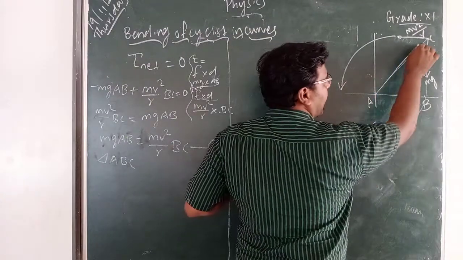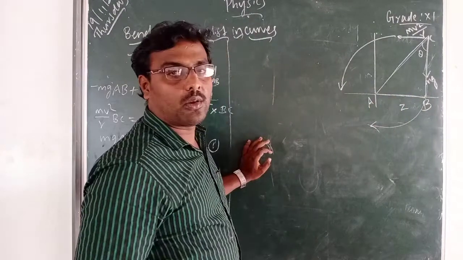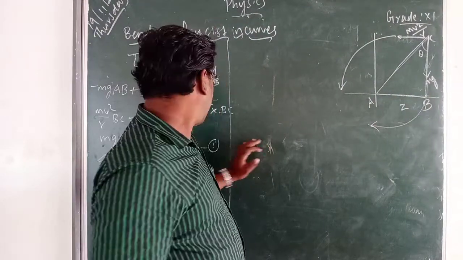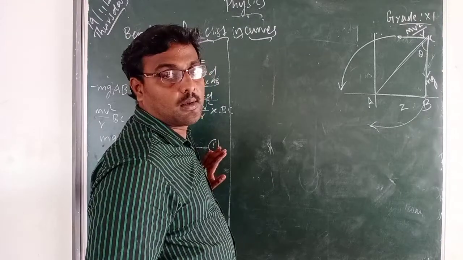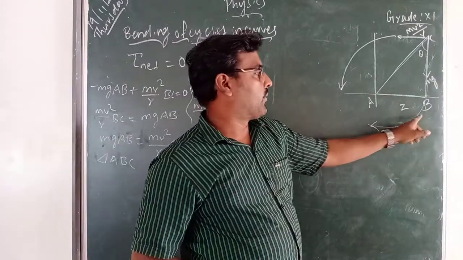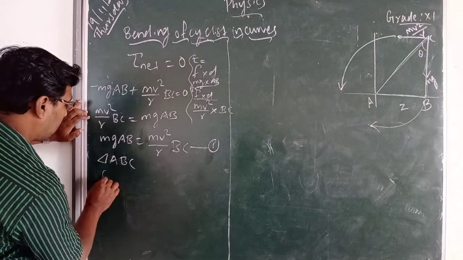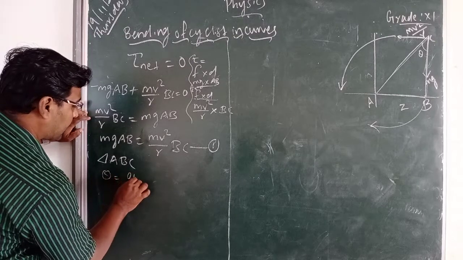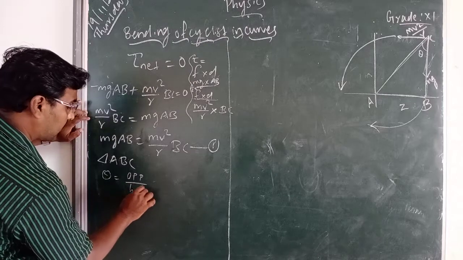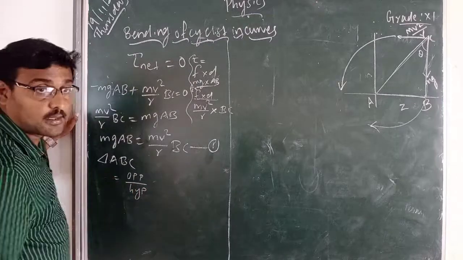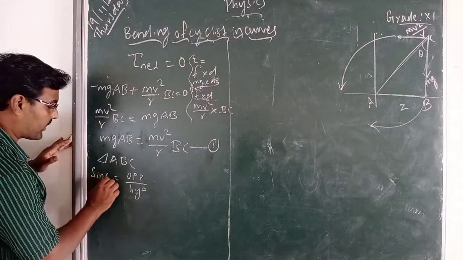From this triangle ABC, you have to find out the value for AB and BC. First, for AB, you can find out using theta. You take sin theta is equal to opposite by hypotenuse. So what is theta? Opposite side by hypotenuse. Sin theta you take.